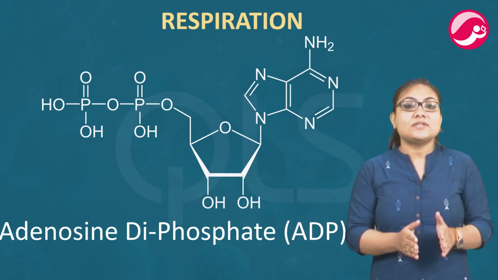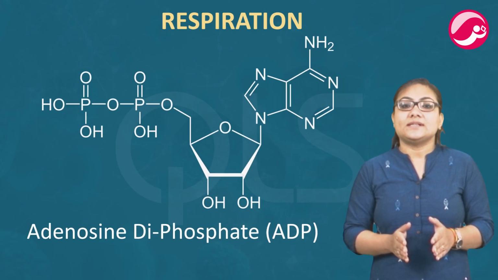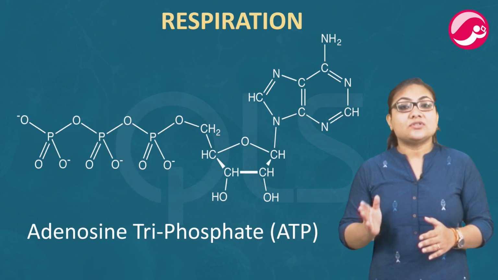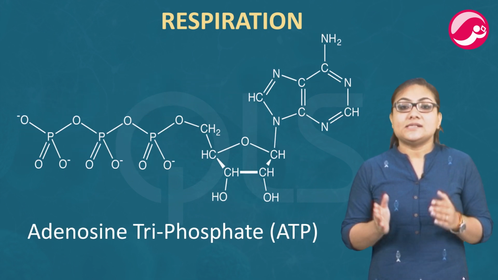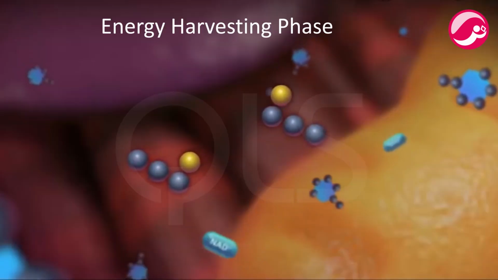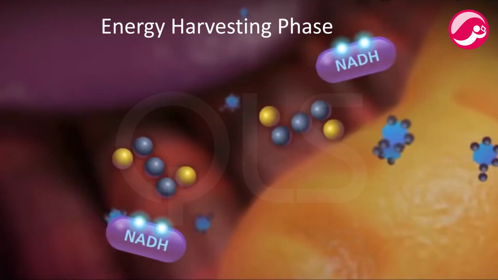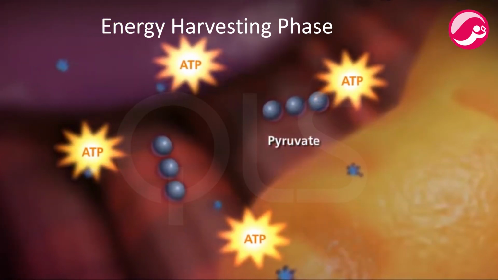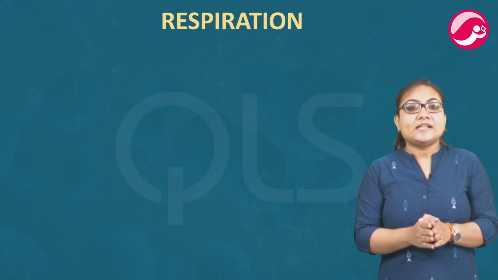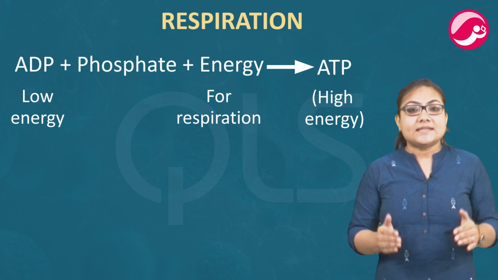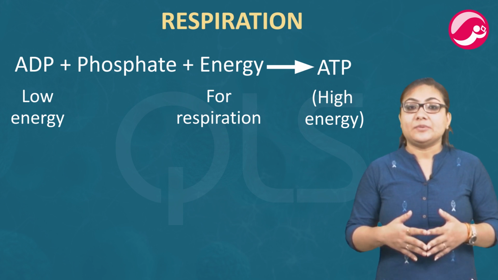ADP, that is adenosine diphosphate, low energy content, inorganic phosphate, and ATP, that is adenosine triphosphate, high energy content, are the substances present inside a cell. The energy released during respiration is used to make ATP molecules from ADP and inorganic phosphate. That is, ADP plus phosphate plus energy gives ATP. Thus, energy is stored in the form of ATP.